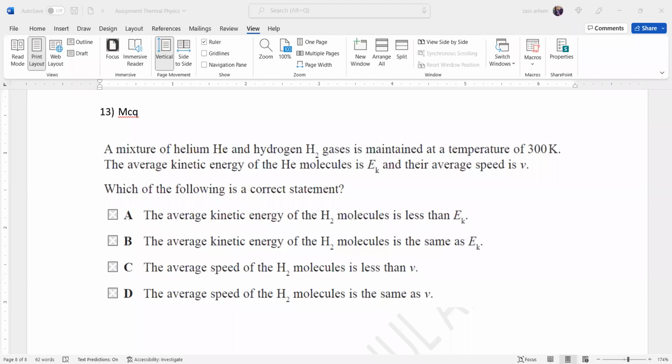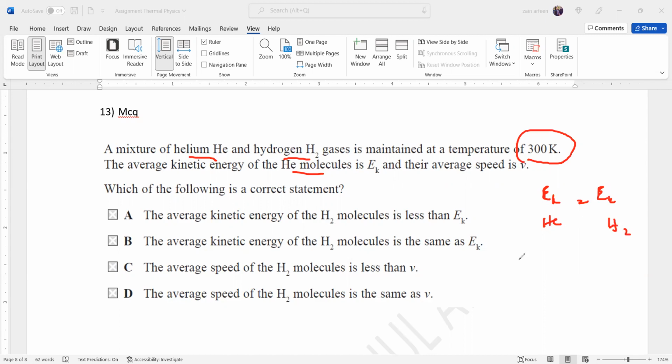So for this question, we have a mixture of helium and hydrogen gases, which are maintained at a temperature around 300 Kelvin. The average kinetic energy of a helium molecule is EK, and their average speed is V. Which statement is correct? Remember, if they are at the same temperature, they will have the same kinetic energy. So the kinetic energy of the helium will be the same as the kinetic energy of hydrogen.